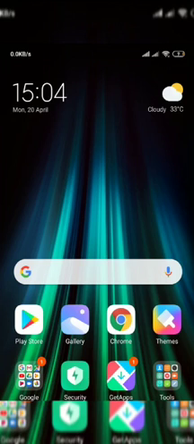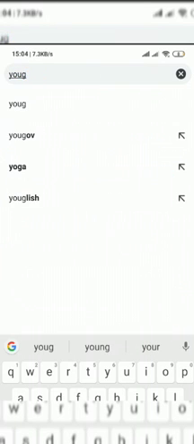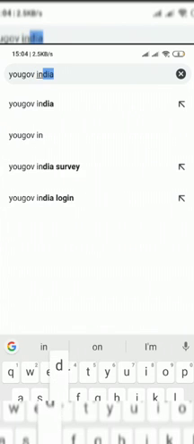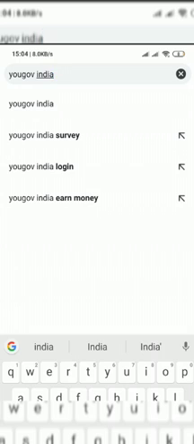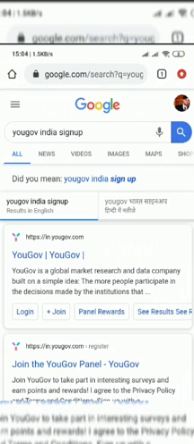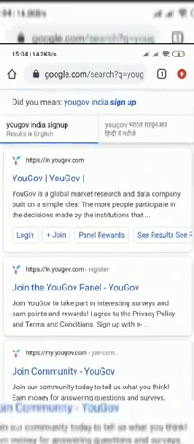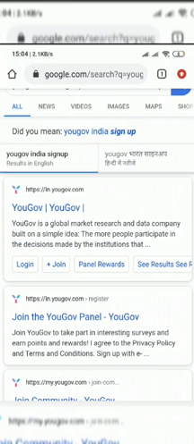So guys, first you have to open your Chrome browser and search here for YouGov. You can see I am typing here YouGov India sign up. So you have to type the same and you just have to search it as I am going to do. So you can see there are the results for YouGov, and in the first result there is a join tab and you just have to click on the join.